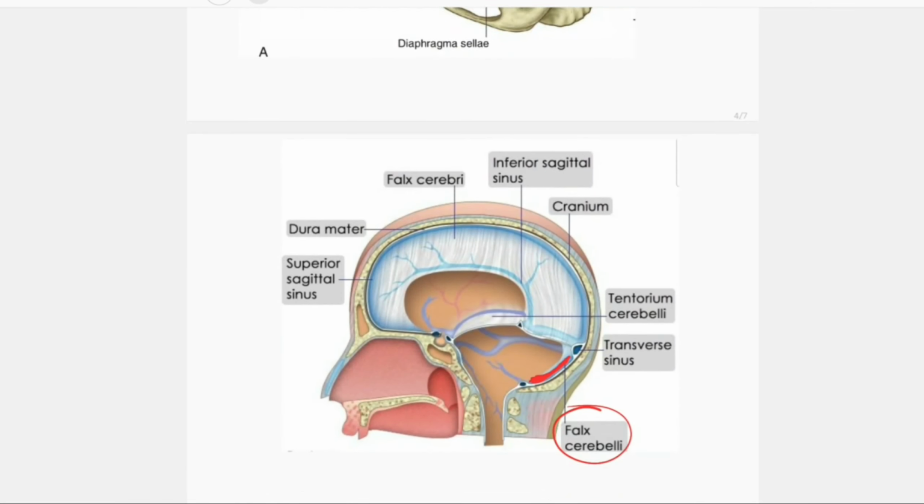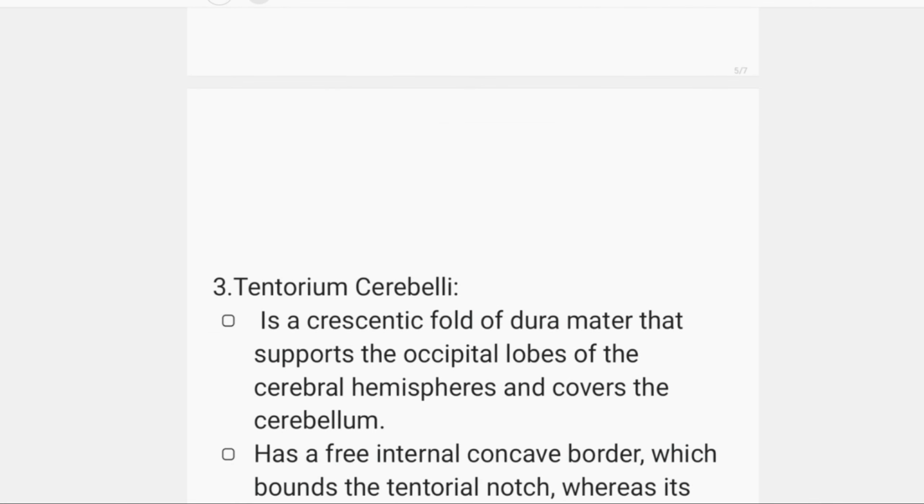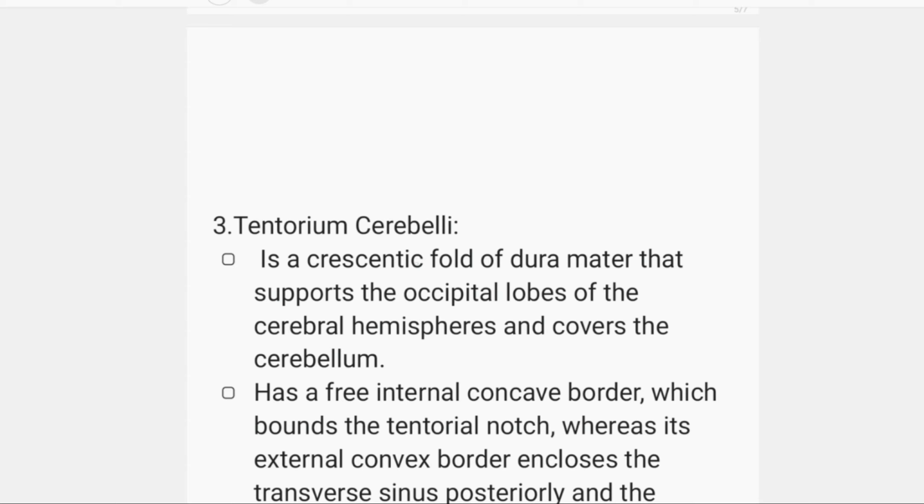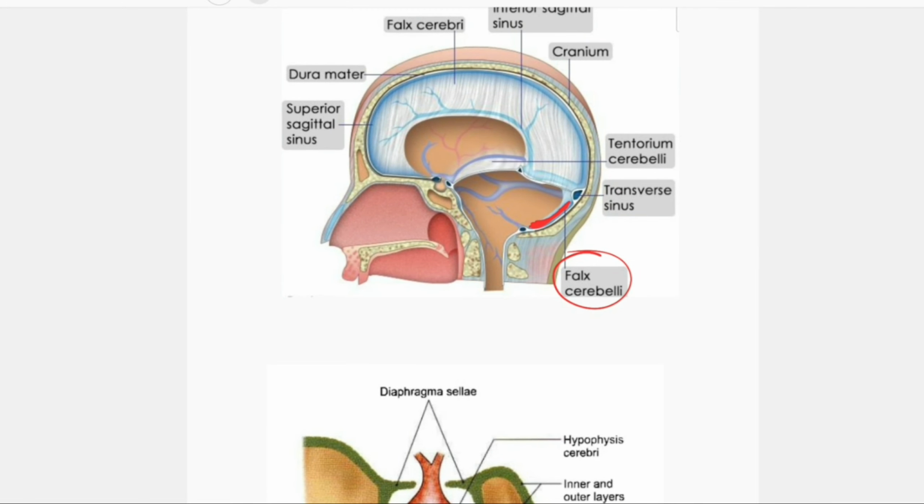Now we'll talk about the tentorium cerebelli. It is a crescentic fold of dura mater that supports the occipital lobe of the cerebral hemisphere and covers the cerebellum. It is a tent-like structure. Here, this is the tentorium cerebelli.